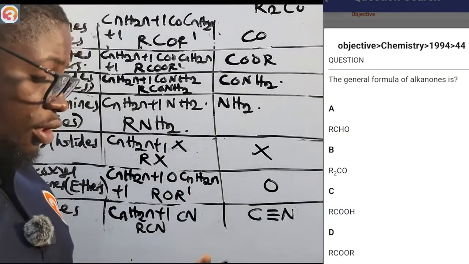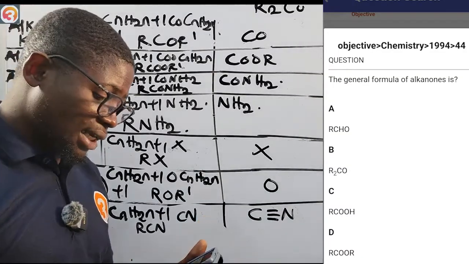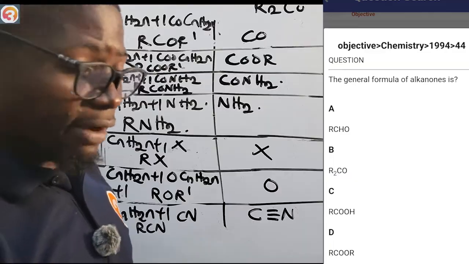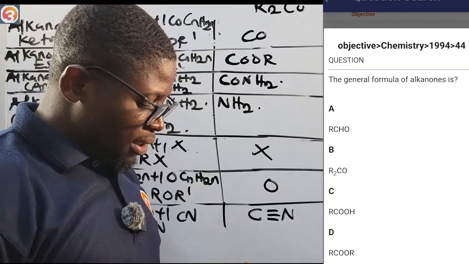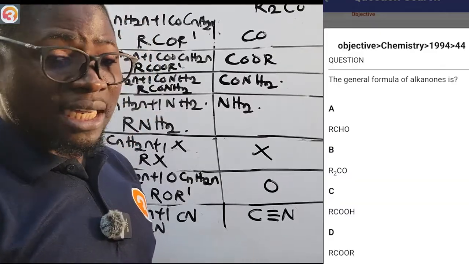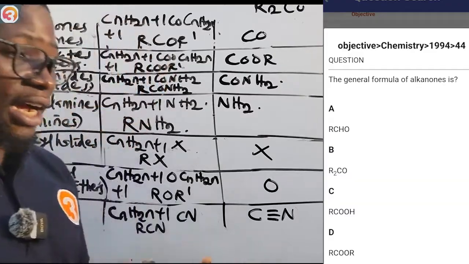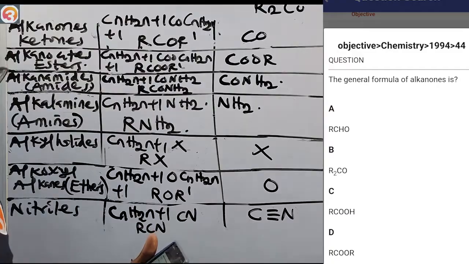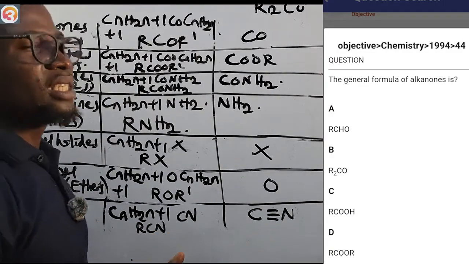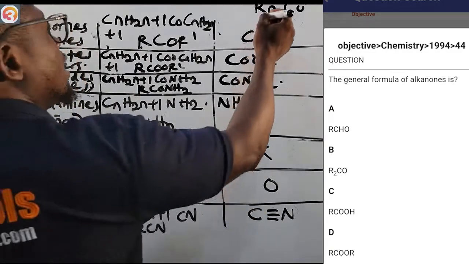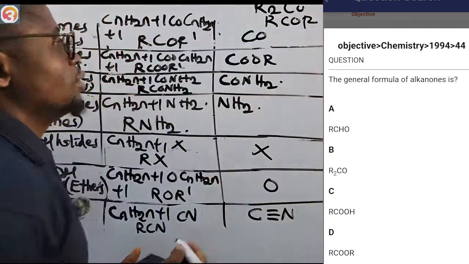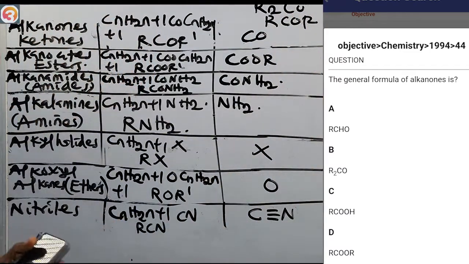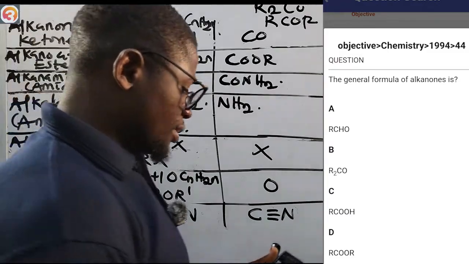The options: RCHO is alkanals, R2CO, RCOOH is carboxylic acid, and RCOOR. The correct answer is R2CO, or what they mean, RCOR, that is ketones, the alkanones. Let us go on to the next question.